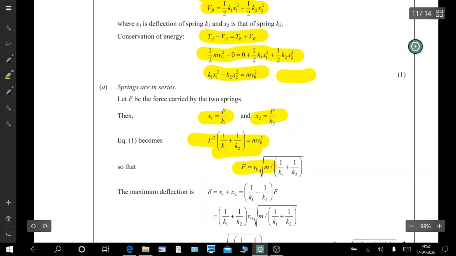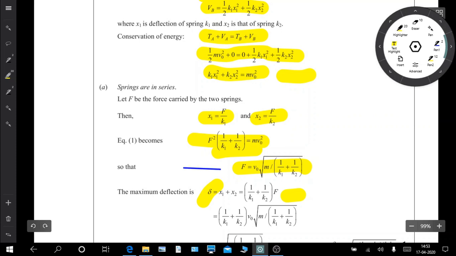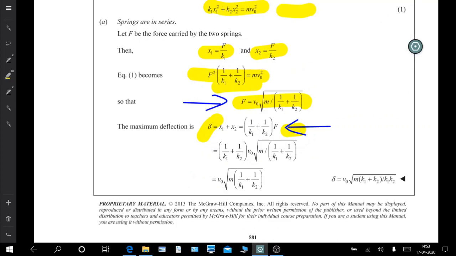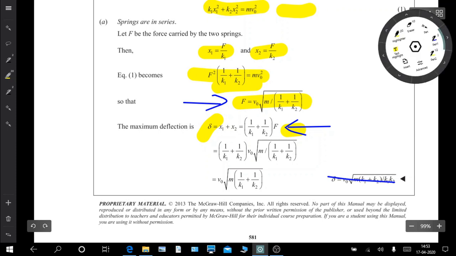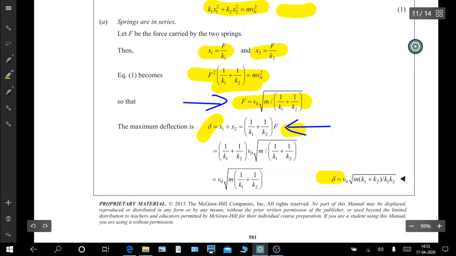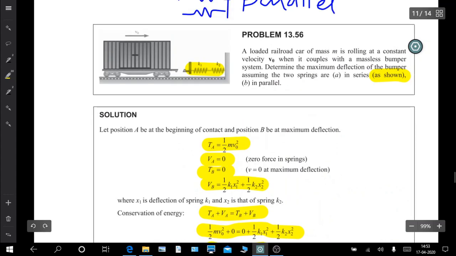So from this we can solve for F, and maximum deflection delta is equal to x1 plus x2, which is equal to 1 by k1 plus 1 by k2 times F. So put the value of F from here to here. And you solve this and you get delta this.